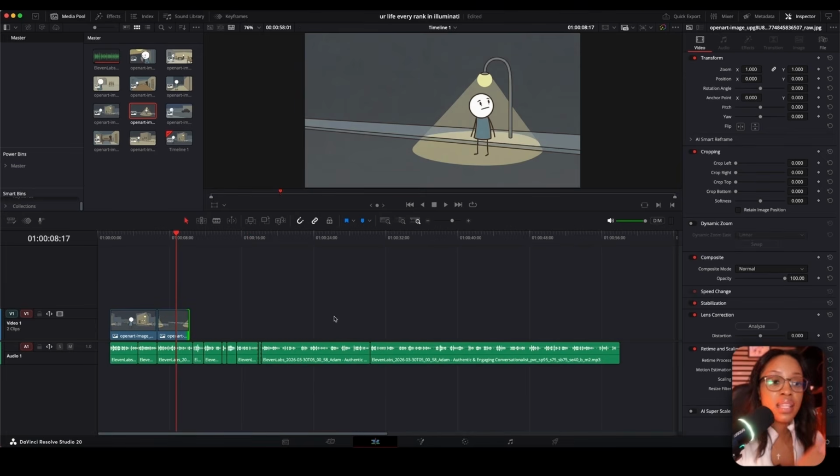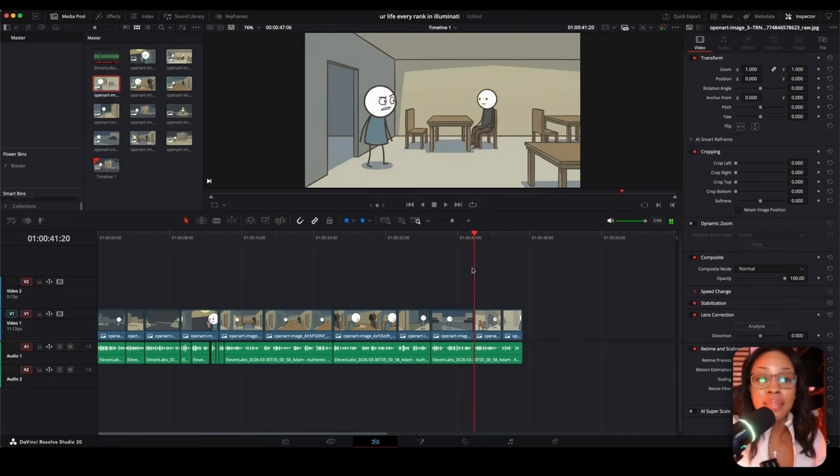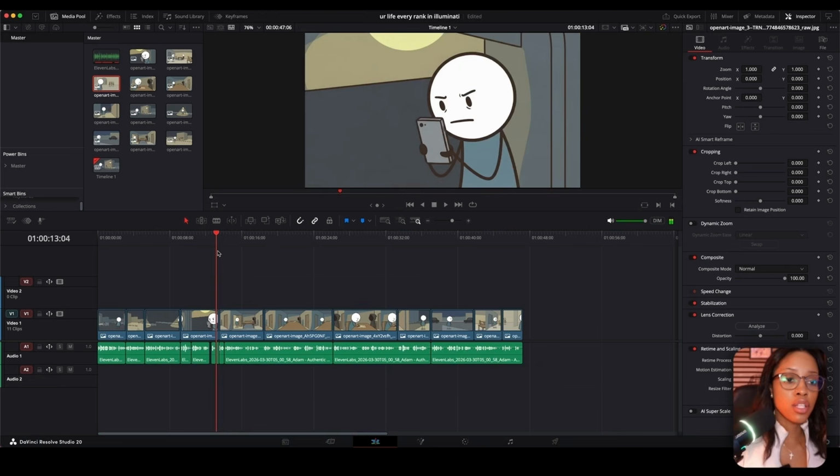And then you just want to keep doing this for your entire video, dragging in your clips, adjusting them to match the length of the audio or the section of the audio where they belong until you have your whole video created. From here, as you can see, I have all the clips added into my video. Now, what you want to do from here is add in any little touches to make your video even better, whether that be some text, whether that be some little icons inside. Try to make it a bit more engaging.